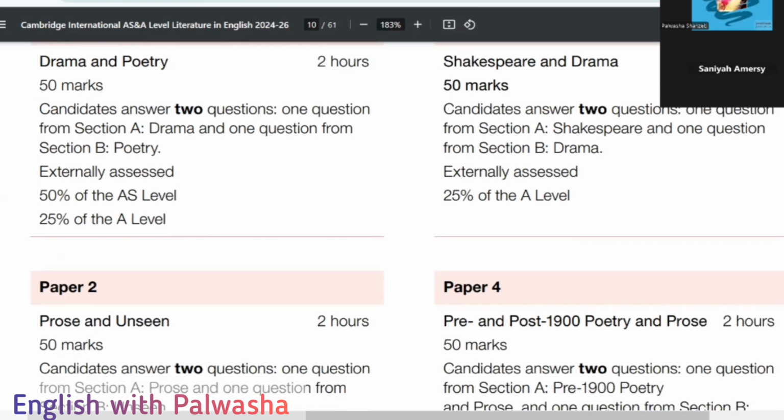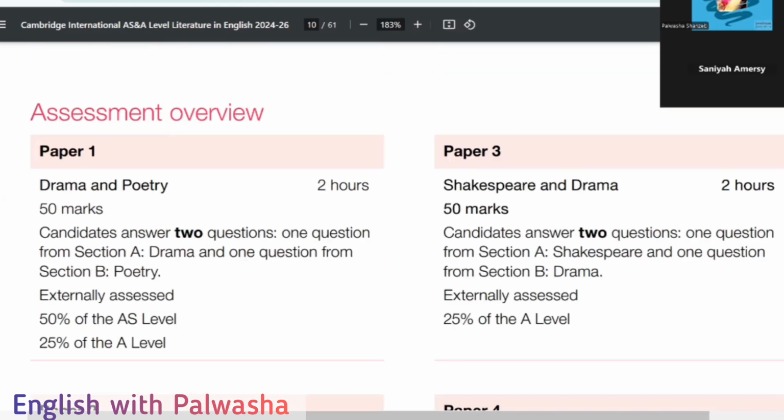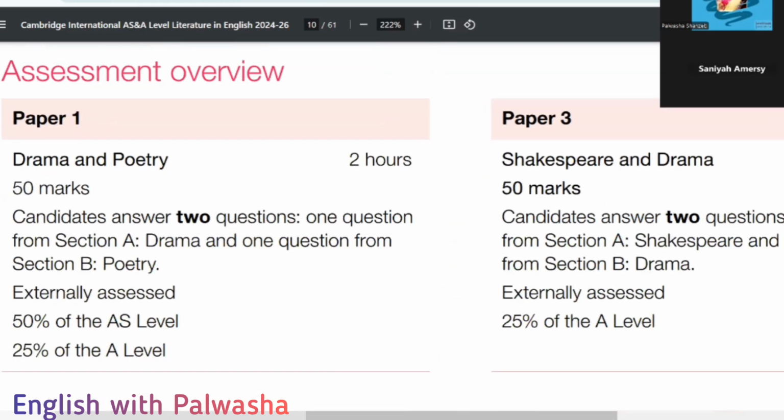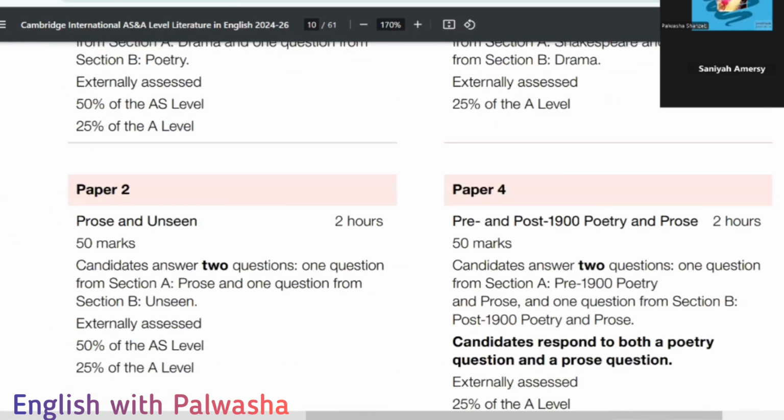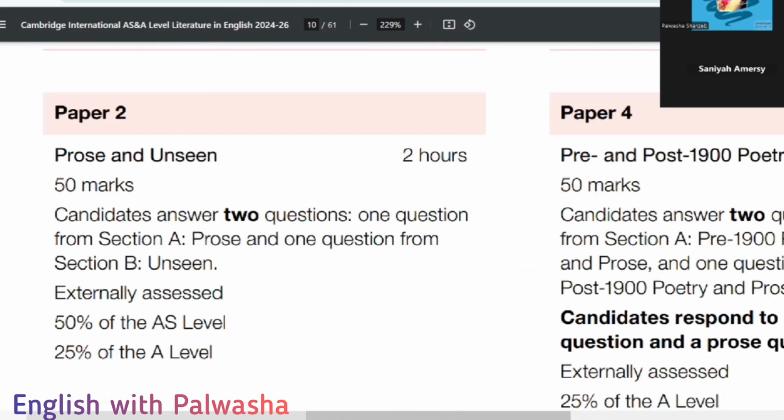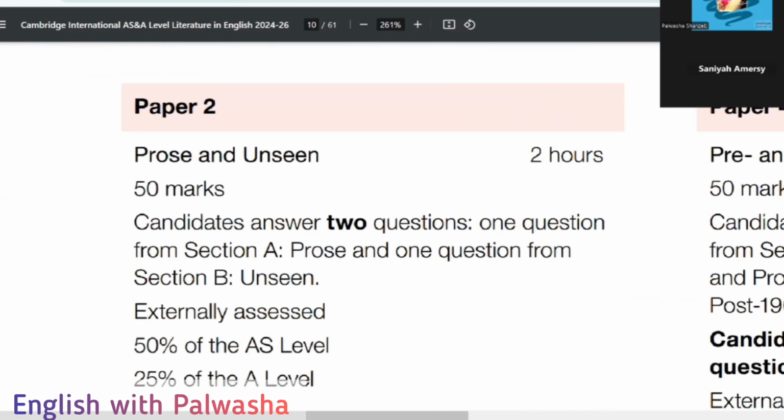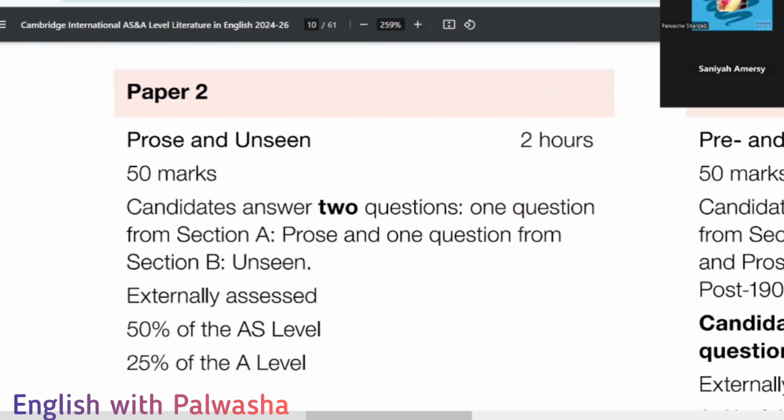Okay, so till here the paper one assessment overview is clear. I just told you the general thing of it. We haven't discussed the details. Now moving on to paper two. Paper two, I'm zooming it up. Paper two is going to be prose and unseen questions, right? It is also going to be of 50 marks, where you have to answer two questions.